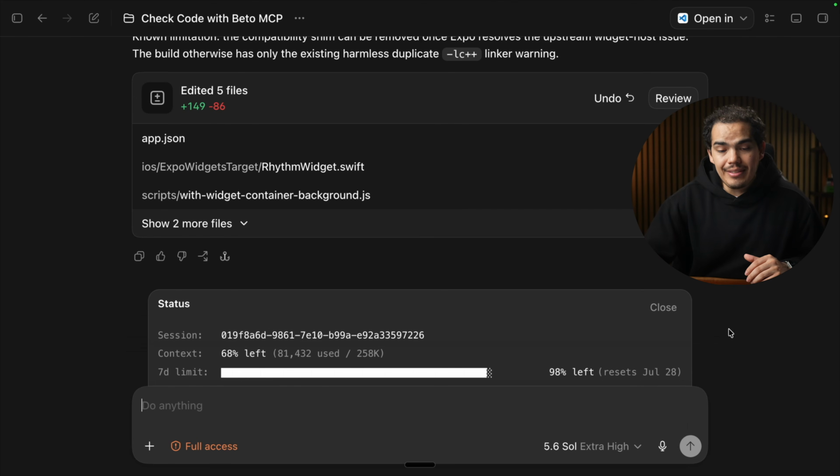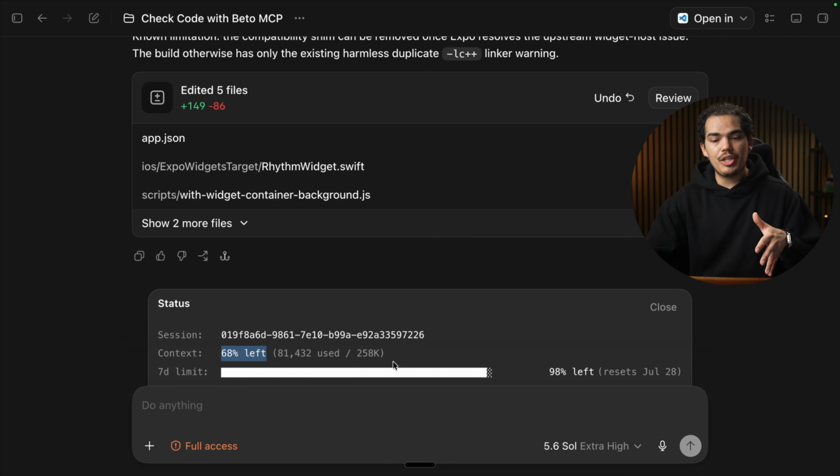So looking at the context right here, we had actually one compression and I'm not entirely sure if these are all the tokens that we used. We have 68% left, but it did a compression before. So ChatGPT and OpenAI make it really hard to actually see the data on how many tokens we used. But overall, it took close to an hour to get the app working properly. And now I want to show you a side-by-side comparison of the two builds.